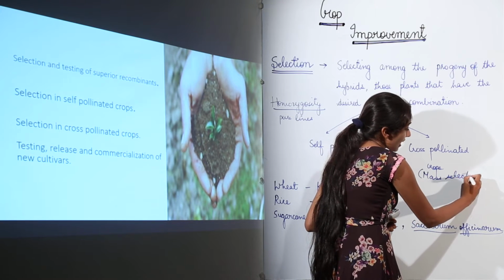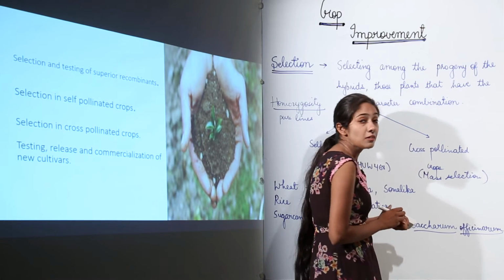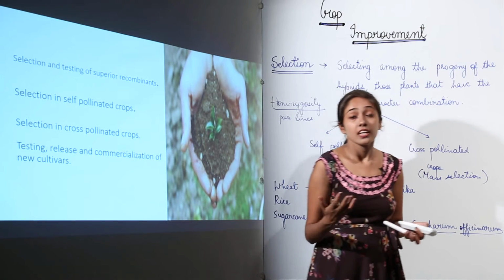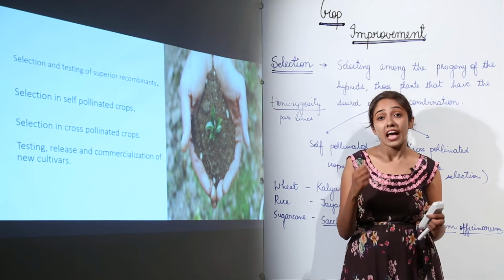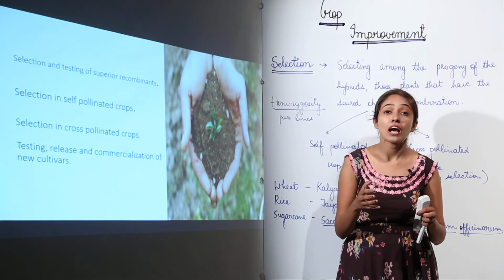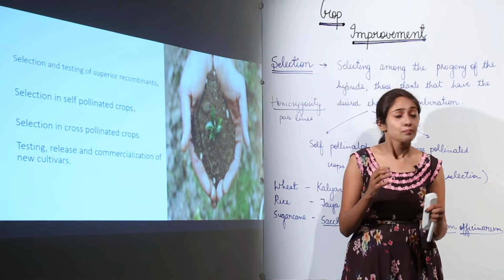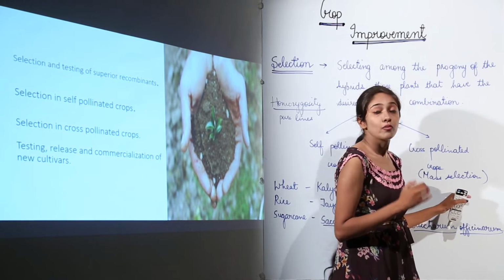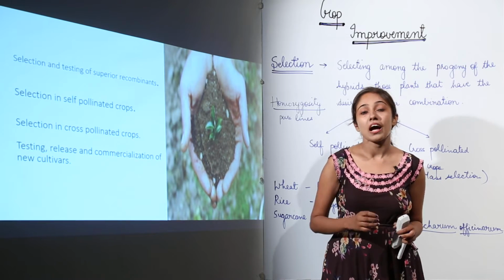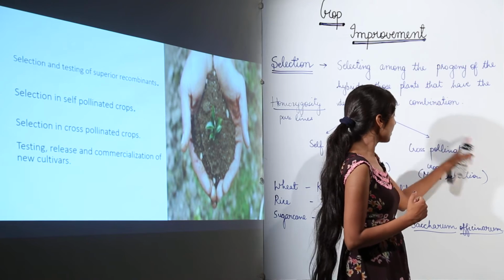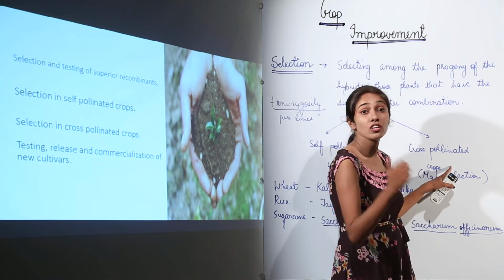So different plants can be there, and there can be desired traits that you need. The plants can be superior, they can be inferior, they can have some superior traits, they can also have some inferior traits, and based on the selection we are going to choose the superior traits, obviously. So those superior trait plants are going to be allowed for cross-pollination, not self-pollination.